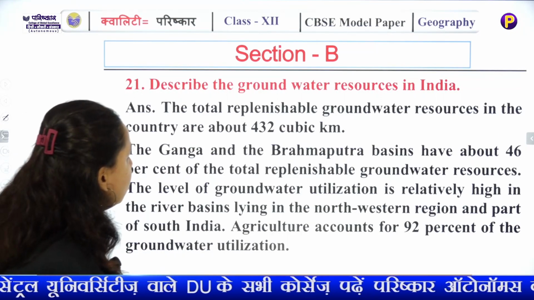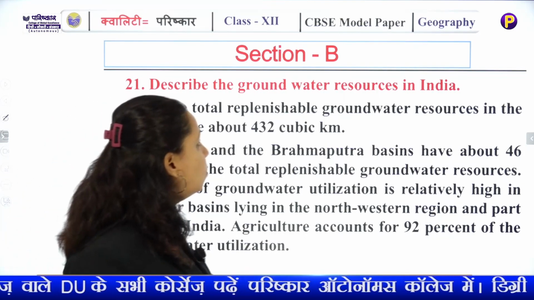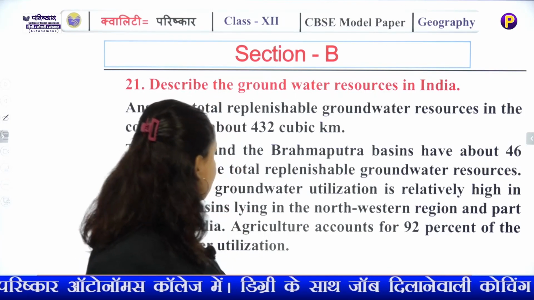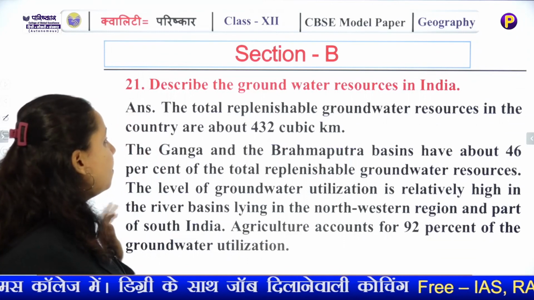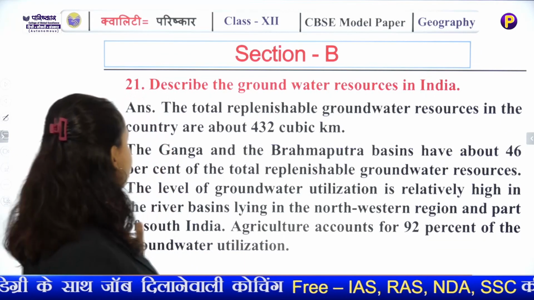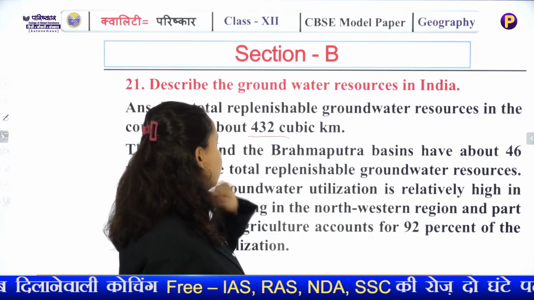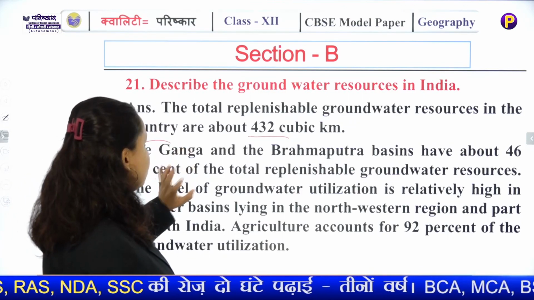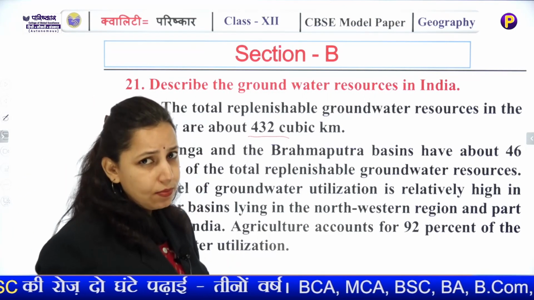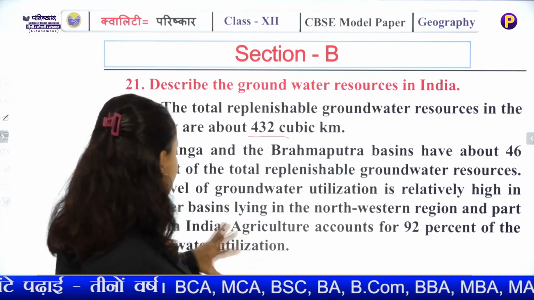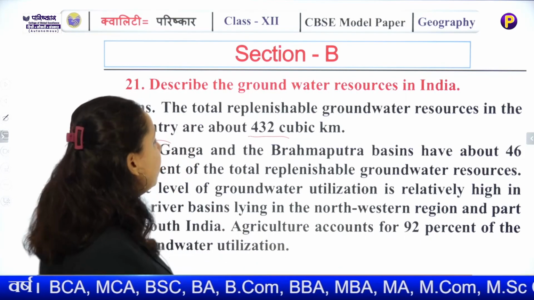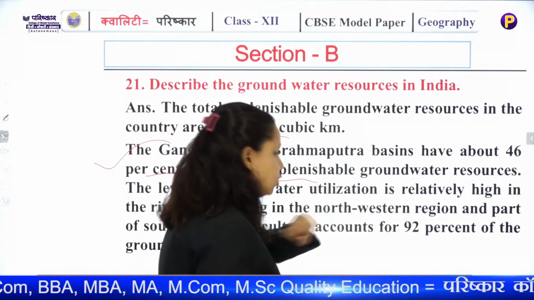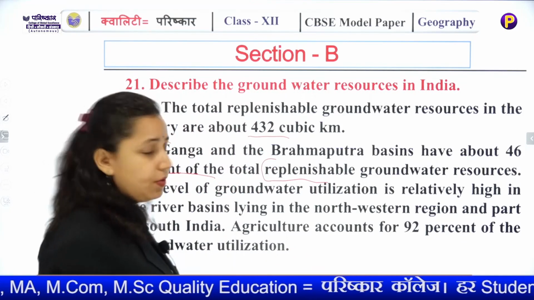Next question, groundwater resources. Now you should know the groundwater. Based on the river basins of India, our groundwater is being classified. The total replenishable groundwater in the country is 432 cubic kilometer. Now we have talked about the Ganga and Brahmaputra basin in this because it is a short answer. You can mention one more: Krishna, Godavari, Narmada, Tapi. According to your choice, the Ganga, Brahmaputra have about 46% of the total replenishable groundwater, because these are perennial rivers.